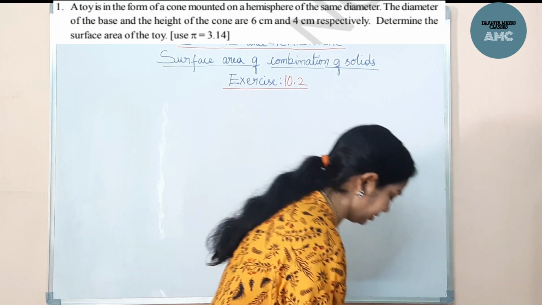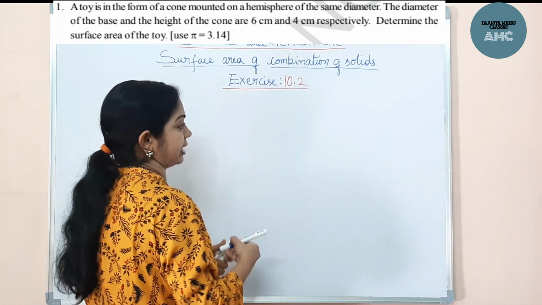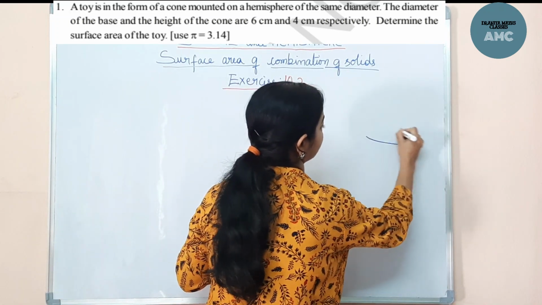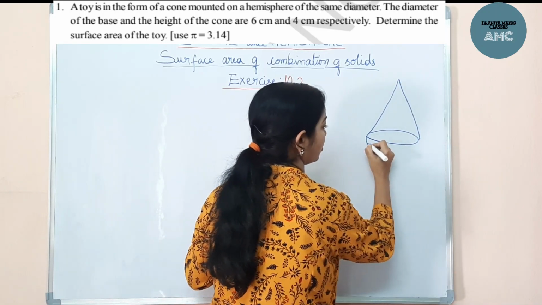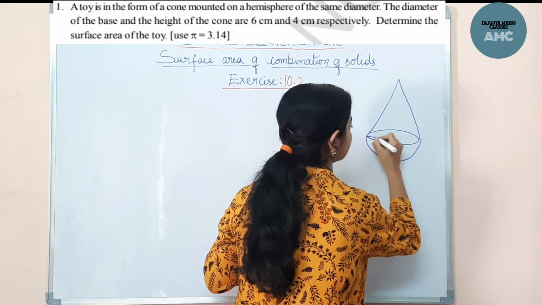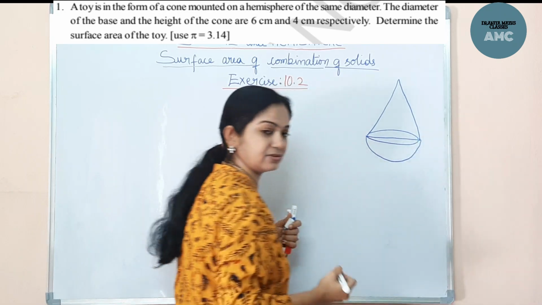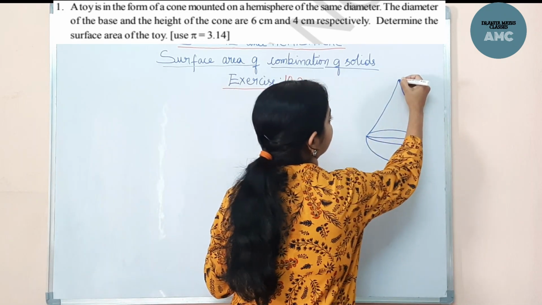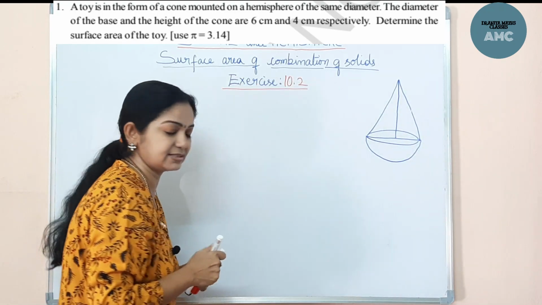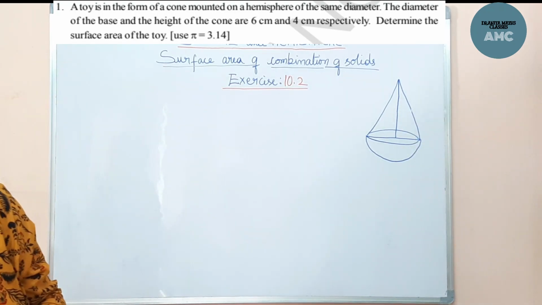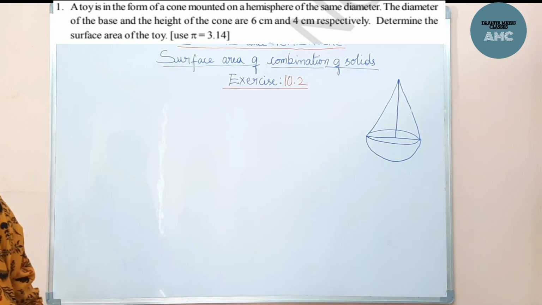Right, now here first we will draw it. The diagram is very important. The cone is mounted on a hemisphere, having the same base. Let us see the information given: determine the surface area of the toy.